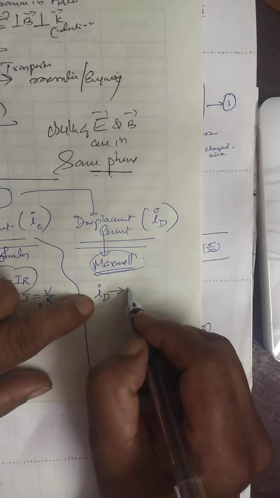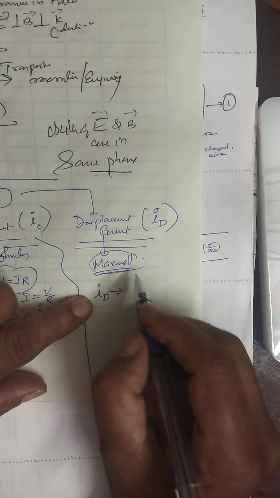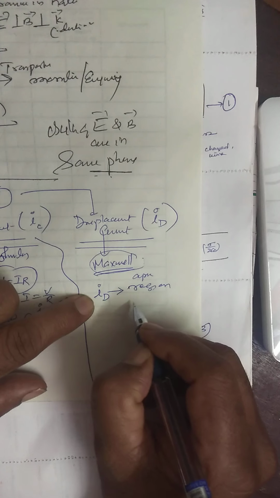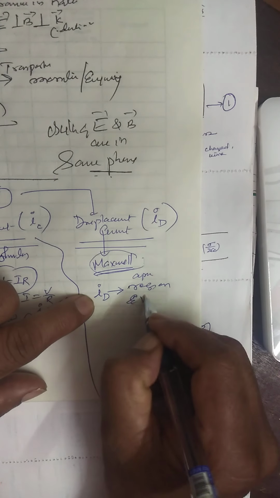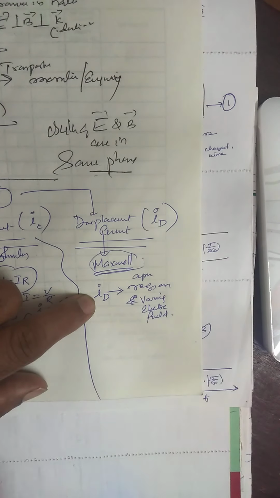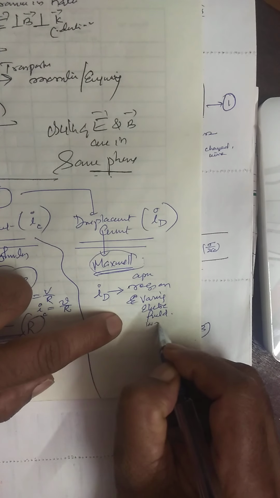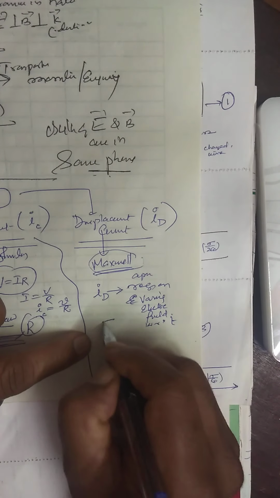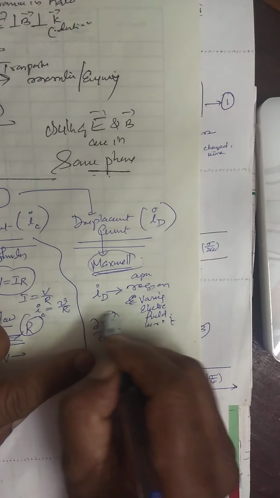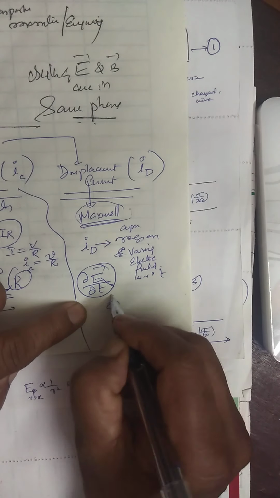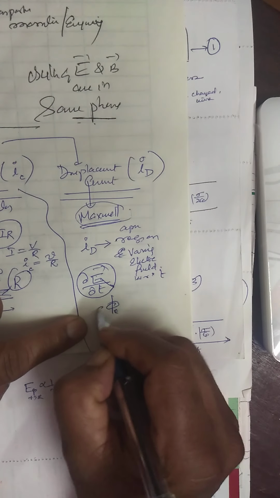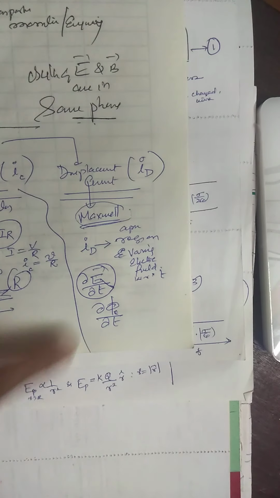Where does it appear? It appears in the region of varying electric field, that means an electric field varying with respect to time. Because E is the electric field varying with time, there is a variation of electric flux with respect to time.